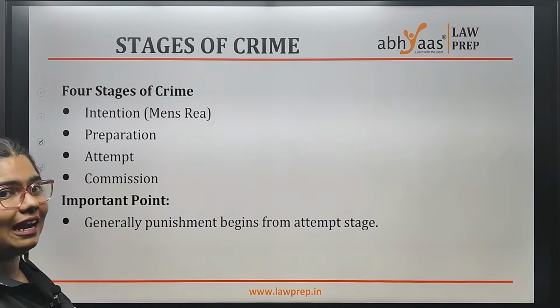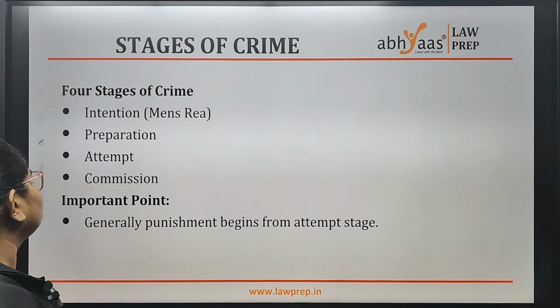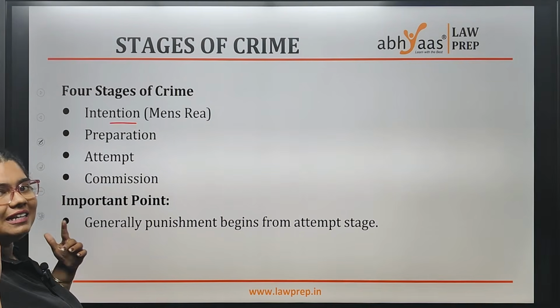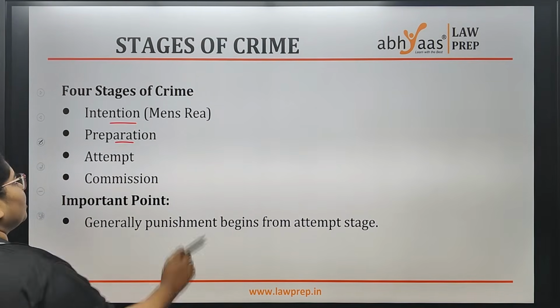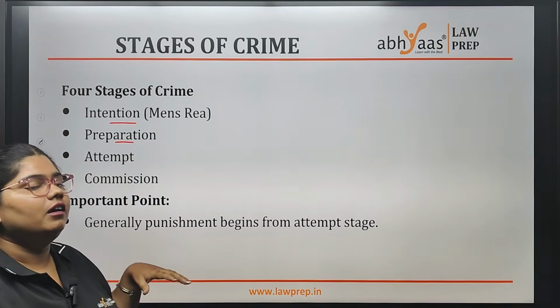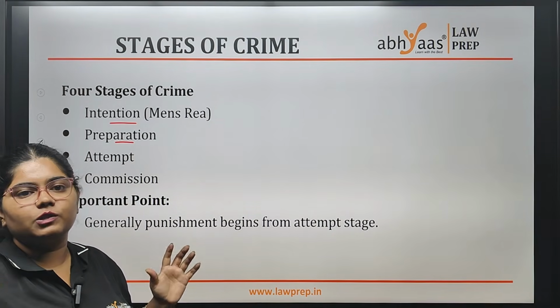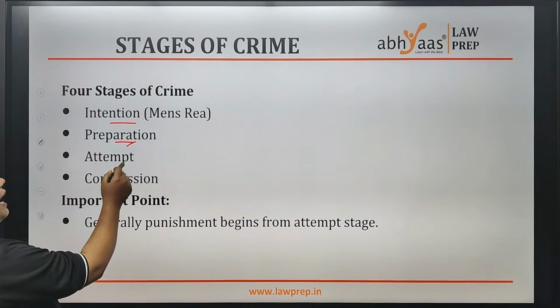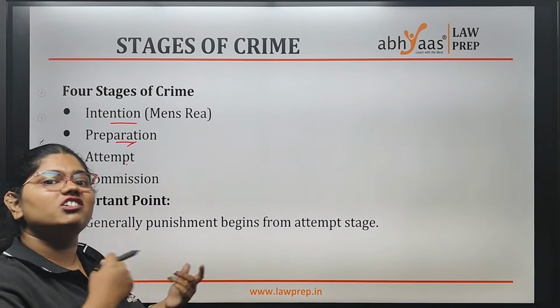How many stages of crime do we have? This is very important. You should know. First is intention. Intention means mens rea. Then preparation. I had the intention to kill that person. Now I am preparing. I am thinking to mix poison in his food. So I have purchased poison from a shop. That is preparation. Attempt means I actually mix it in.